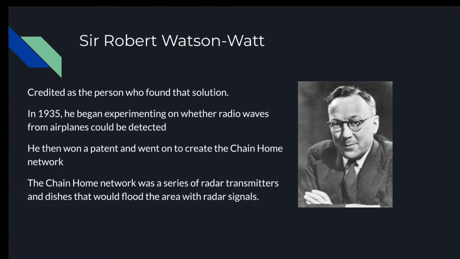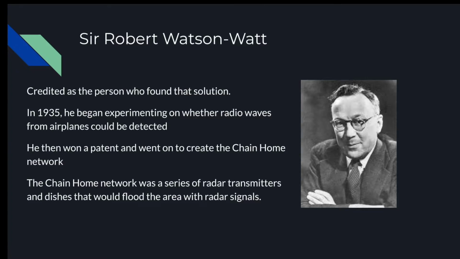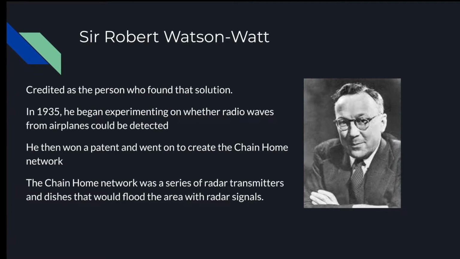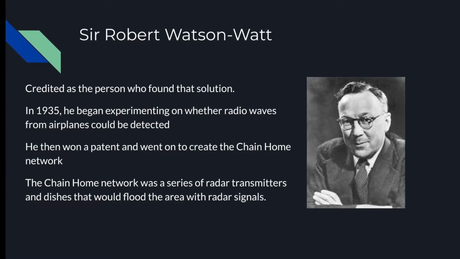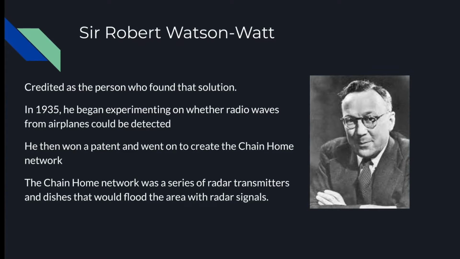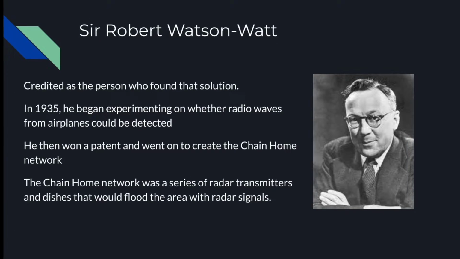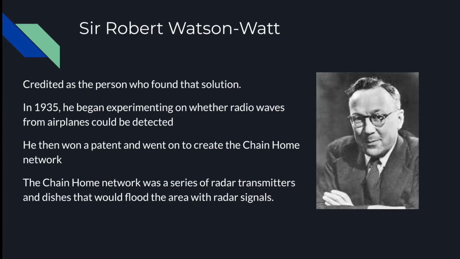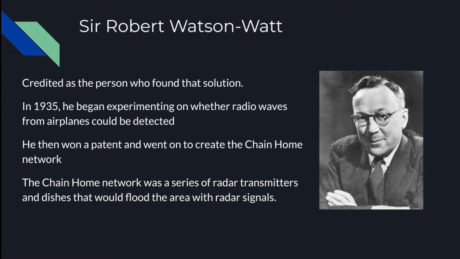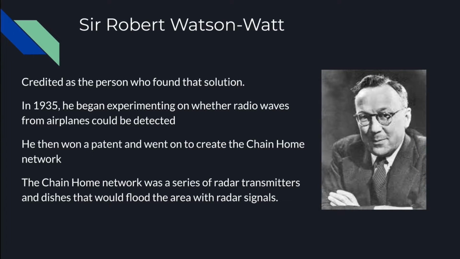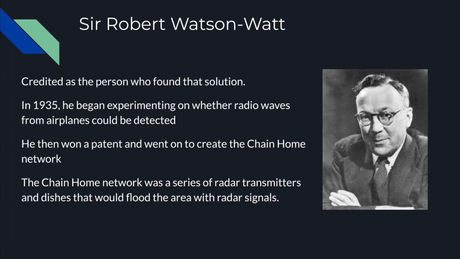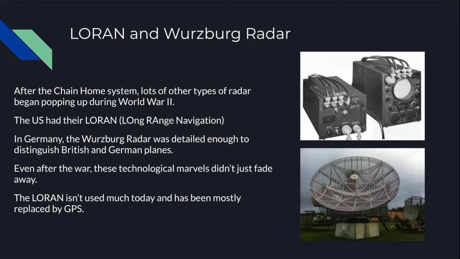In 1935, he began experimenting on whether radio waves from airplanes could be detected. He then won a patent and went on to create the Chain Home Network, one of the first early warning radar systems in the world. The Chain Home Network was a series of radar transmitters and dishes that would flood the area with radar signals. After the Chain Home Network, lots of other types of radar began popping up during World War II.